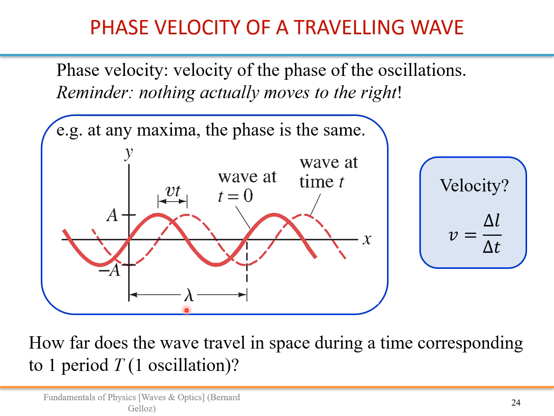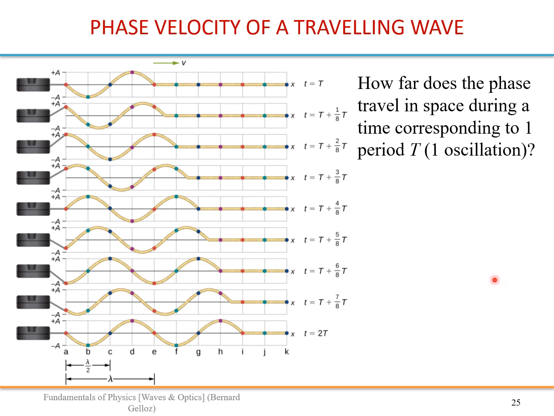So we have to calculate, in fact, delta L, this distance, divided by delta t. One easy way to do that is to look at how far our wave has moved in a time of one period T. So this is shown here.